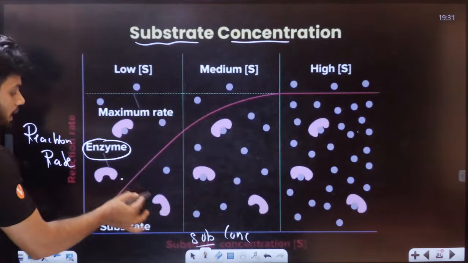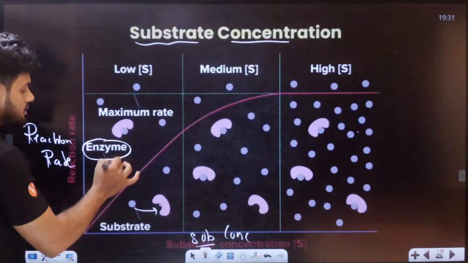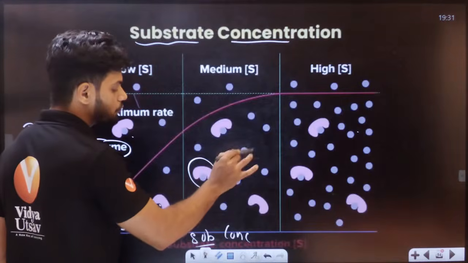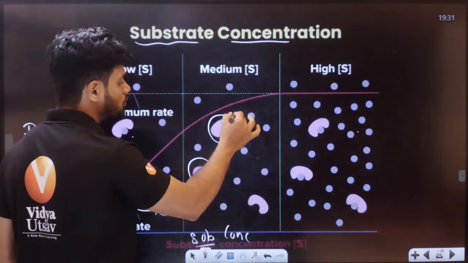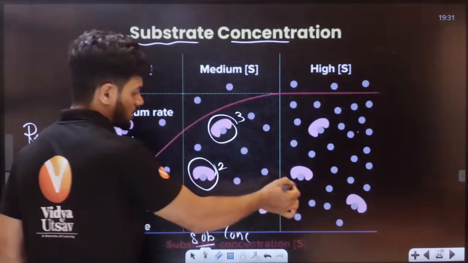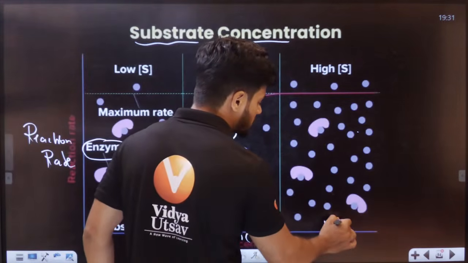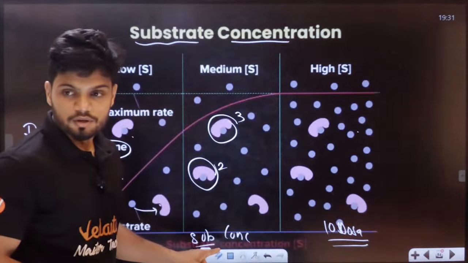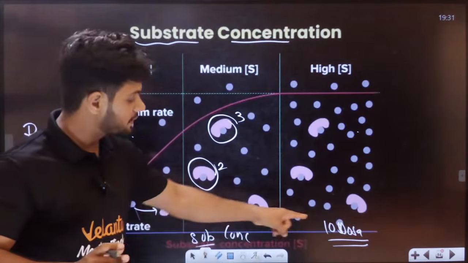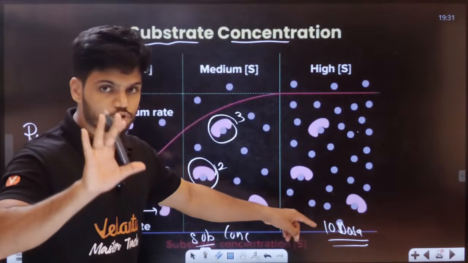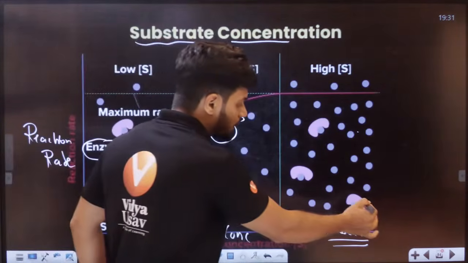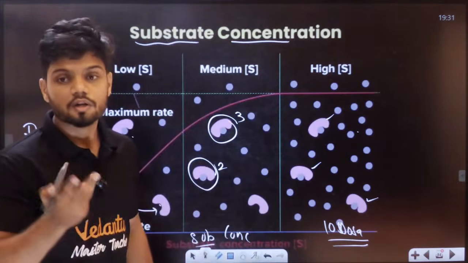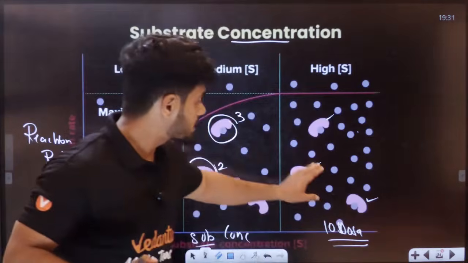So let's say I'll give you substrate, and you will start eating the substrate. Now after some time, can you see here? This person's stomach is full, 2 dosa full. This person 3 dosa full. Some of you still hungry. Now let's say after 10 dosas, that is substrate concentration. Substrate concentration is very high now. I've given 10 dosa. So at the end of 10 dosas, can you see every single enzyme is filled right now? It is filled. So all your stomach is filled right now.